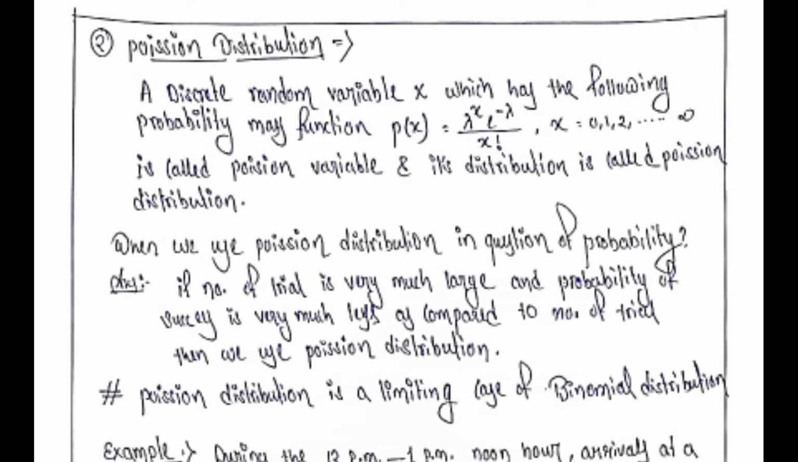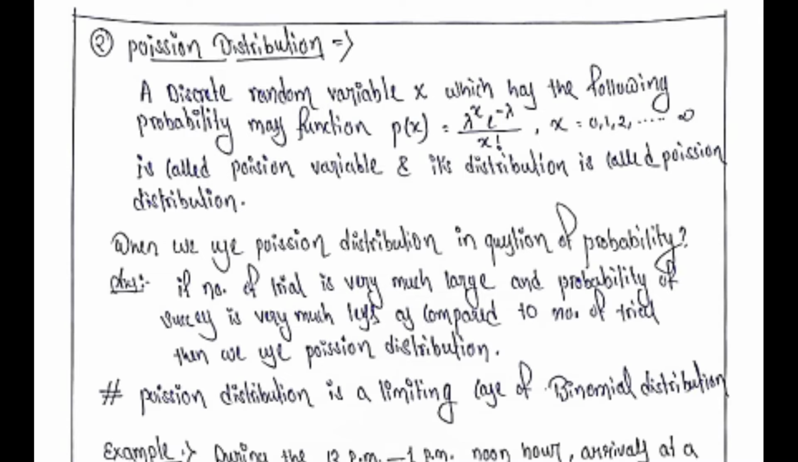Next up, we have Poisson distribution. For Poisson distribution, we take x as a random variable which has the probability mass function as follows: p of x equal to lambda to the power x into e to the power minus lambda divided by x factorial. x can be 0, 1, 2, 3, 4, and so on up to infinity. This x is called a Poisson variable and its distribution is called Poisson distribution.